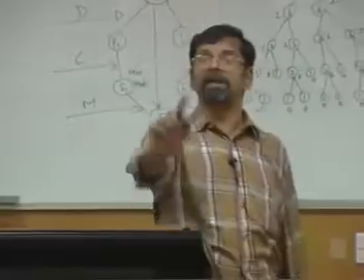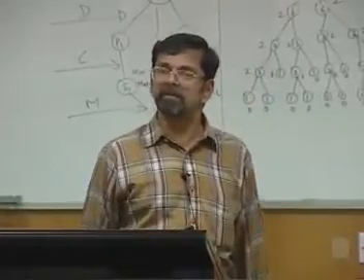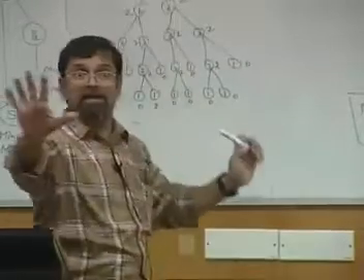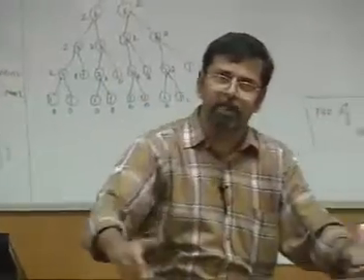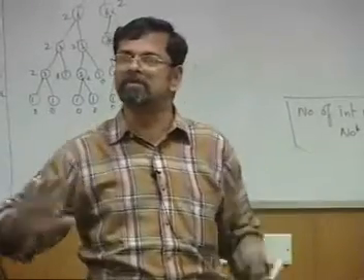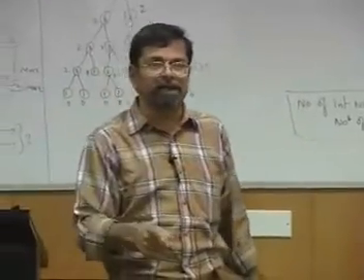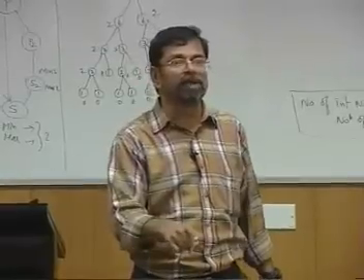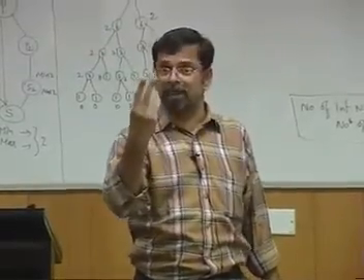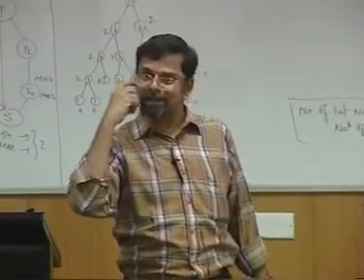Okay. How many leaves will be there if I start with n? I am splitting everything up to 1, 1 and 1 and 1. So there will be n leaves. If there are n leaves, how many internal nodes will be there? n minus 1. At each internal node, I am spending two comparisons.